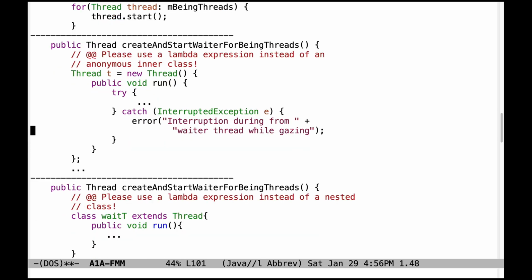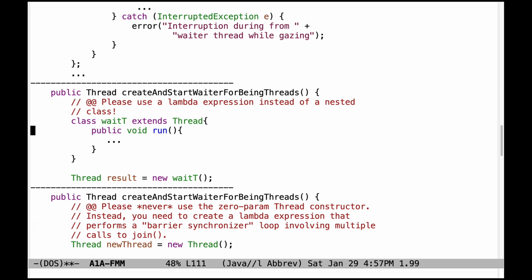There's a number of common problems here. First thing is please get in the habit of using a lambda expression instead of an anonymous inner class. Just more verbose. It's unnecessary to do it with an anonymous inner class. A lambda expression works perfectly fine.